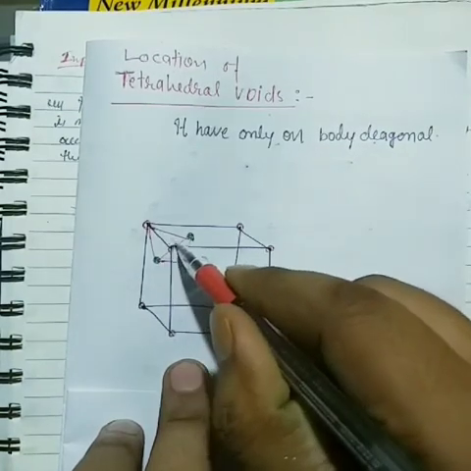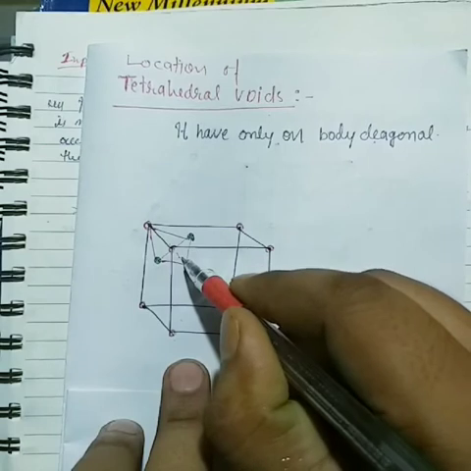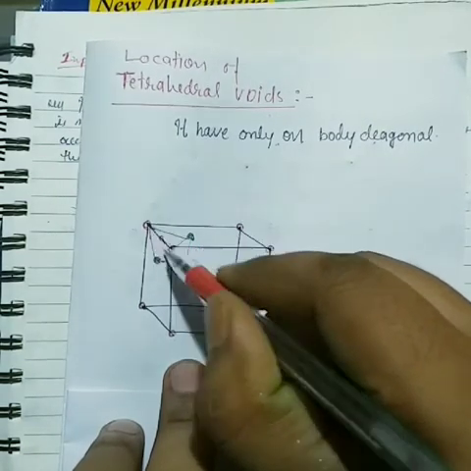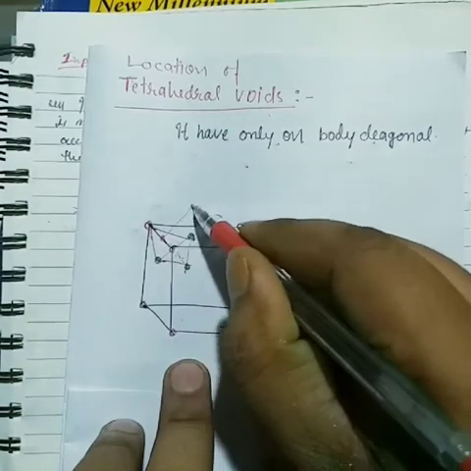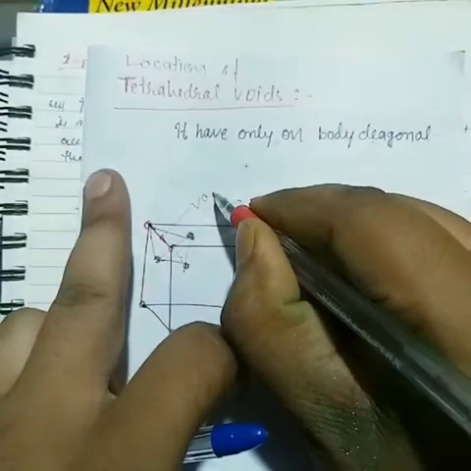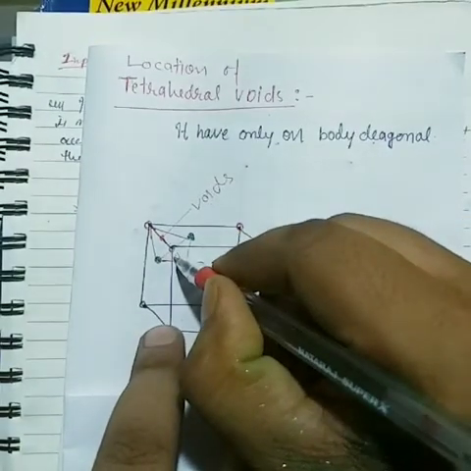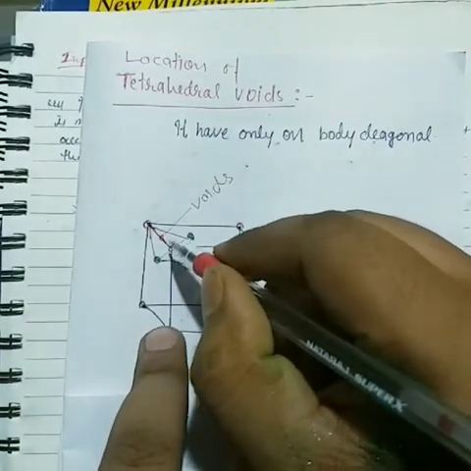So here the tetrahedral void is formed. Now the center between them is called a void. This void structure resembles a tetrahedral structure.